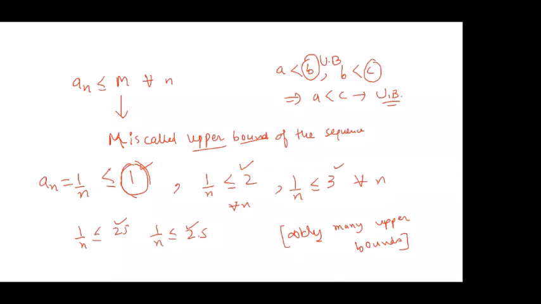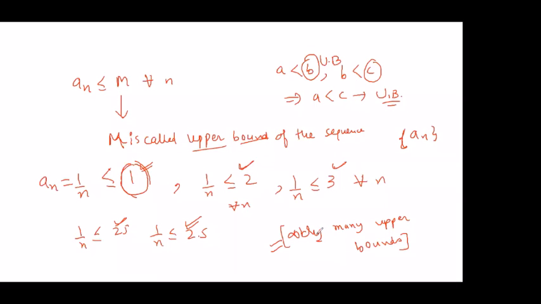That we will be interested in actually finding the unique upper bound, because there are so many upper bounds. Suppose somebody gives you a particular sequence and asks whether this sequence is bounded from above. You will be looking for one upper bound, right? And then the next question asked is, what is the upper bound? Nobody can give a unique answer, because as I just explained, all of these numbers act as upper bounds, since there will be infinitely many upper bounds.